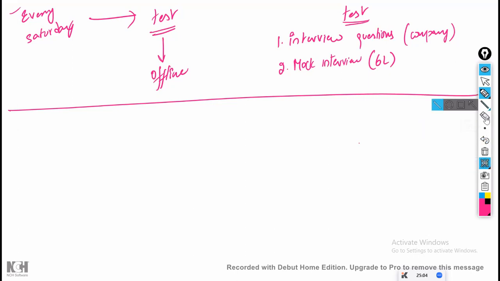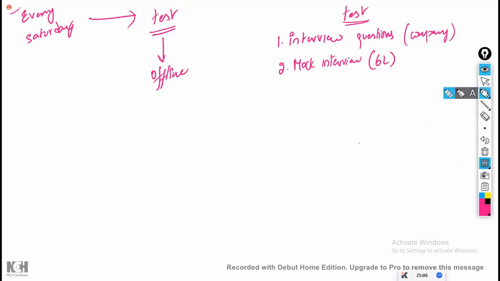From this weekend onwards. At the same time, this is not mandatory. Don't say, sir, this Saturday I have work, next Saturday I have work. If you're interested, attend. I can say 100% that if you attend, it is going to be a huge advantage for you. If you want, utilize it. If you don't want to, don't utilize it. It is as per your choice.